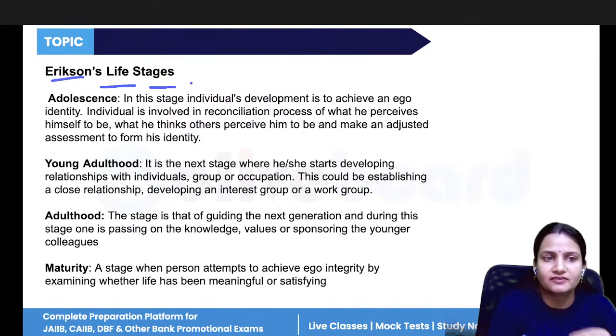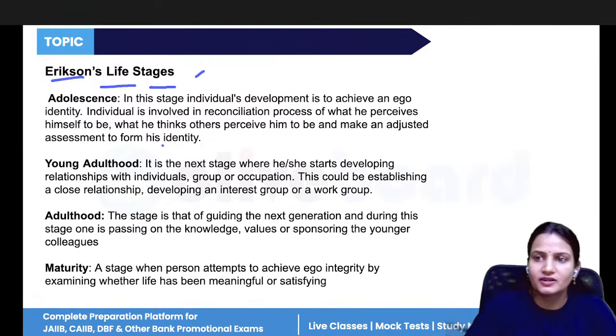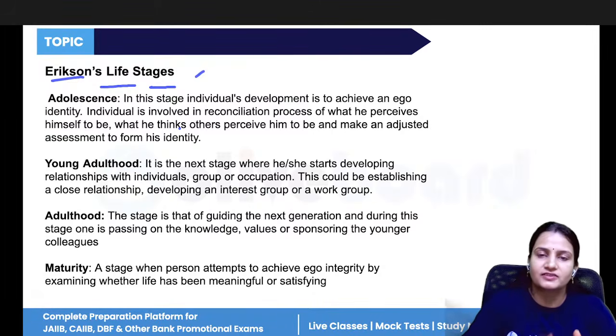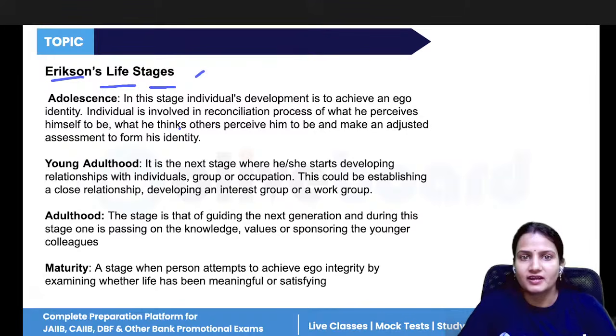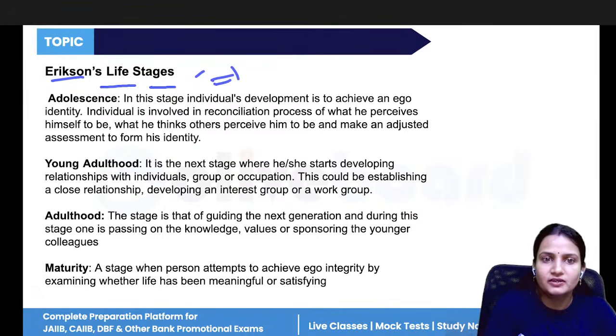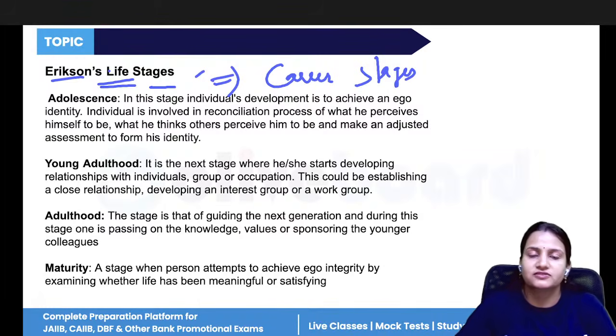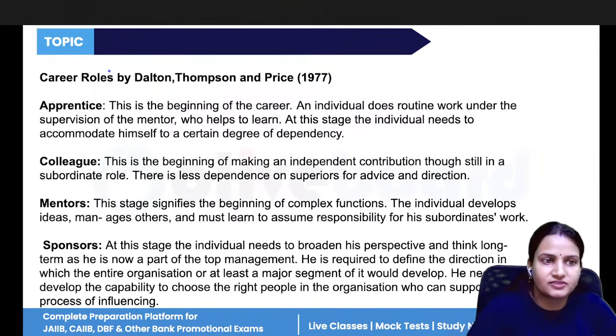Next is Erikson's life stages. So what are Erikson's life stages? These are the life stages of a human. Just like humans, they have four life stages. Why is this important? This is important to understand the career stages. That is why first you need to understand the life stages. Then we have career roles, known as the career stages given by Dalton.